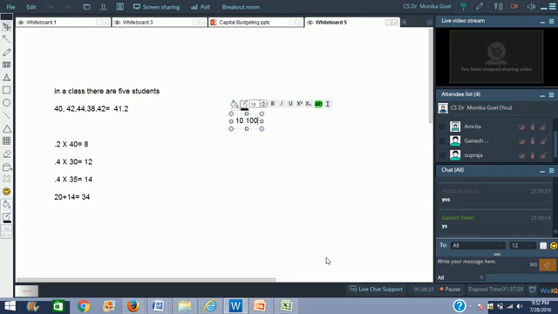Because see, if you have to take the averages, the average of 10 and 100 is also 55, and the average of 50 and 60 is also 55.